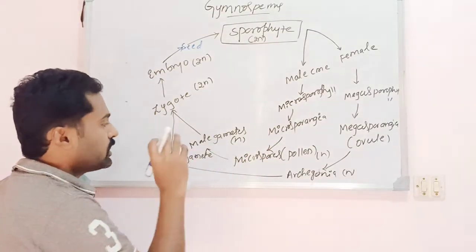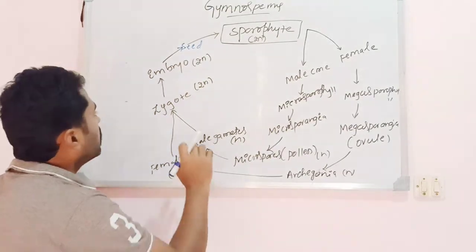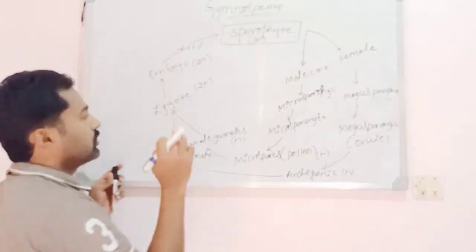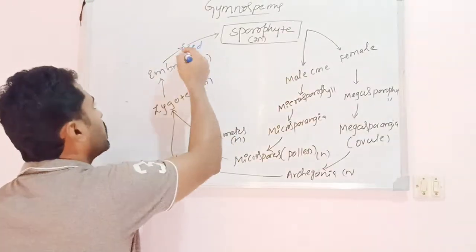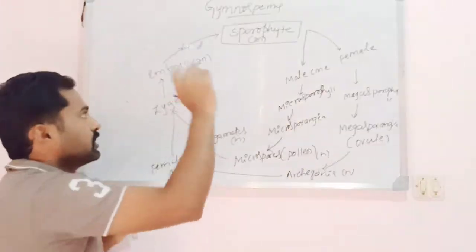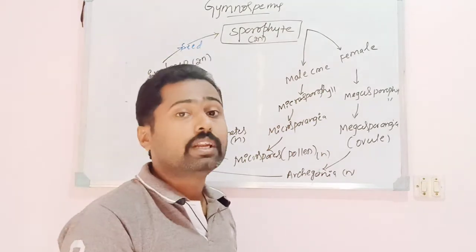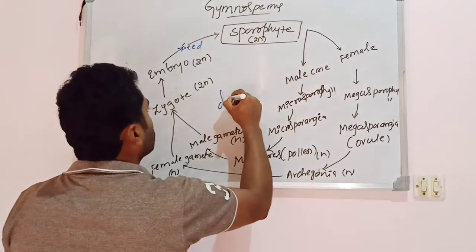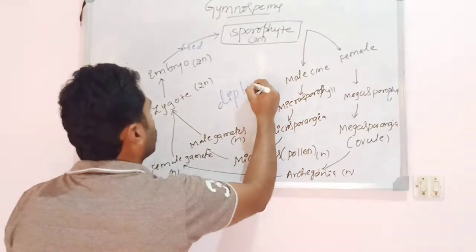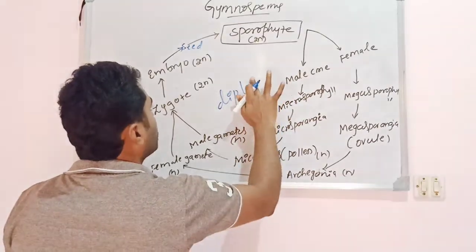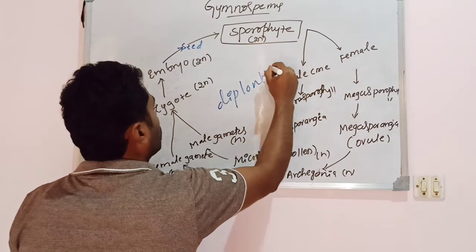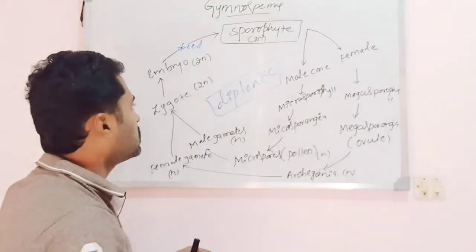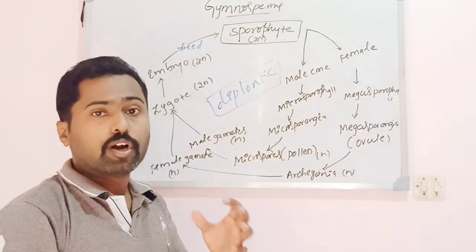So here the gametes represent the gametophytic phase. They fuse together forming the zygote that develops into the embryo. All of them are enclosed within the seed, and the seed germinates to produce the sporophytic plant body in gymnosperms. Here the dominant plant body is diploid, hence the life cycle is said to be diplontic. In angiosperms as well as in gymnosperms, the life cycle is said to be diplontic.